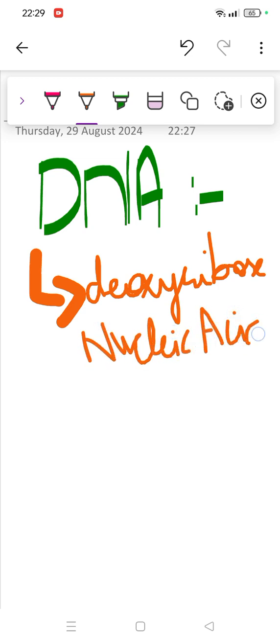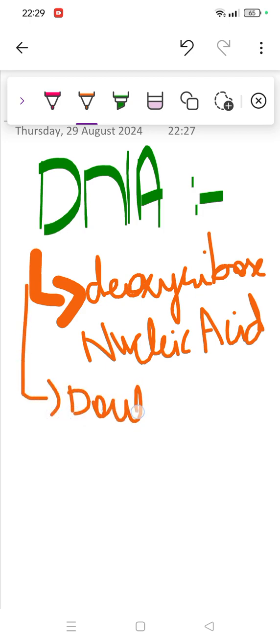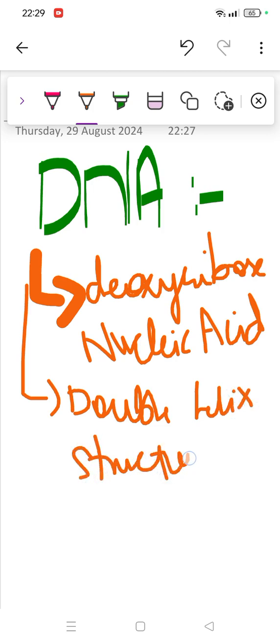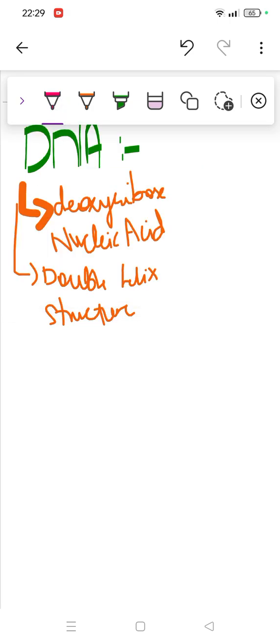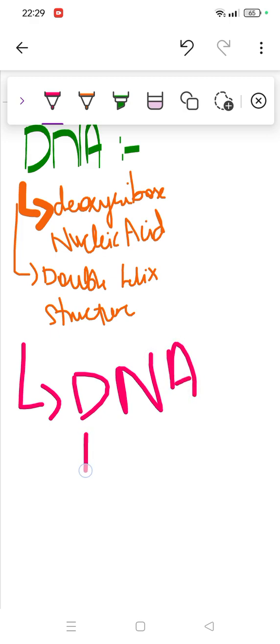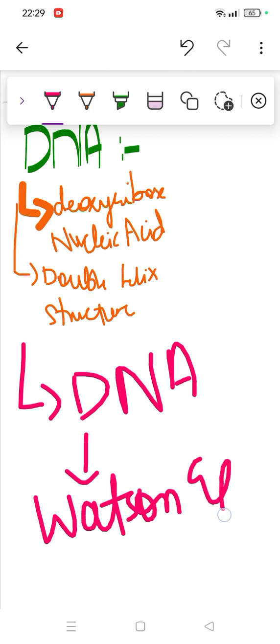Right? Then DNA is also a double helix structure. When we say double helix, this means they have two strands, right? So what else? What we'll see, the DNA structure and everything, the name, this was coined by, or the first time it was seen by, Watson and Crick.